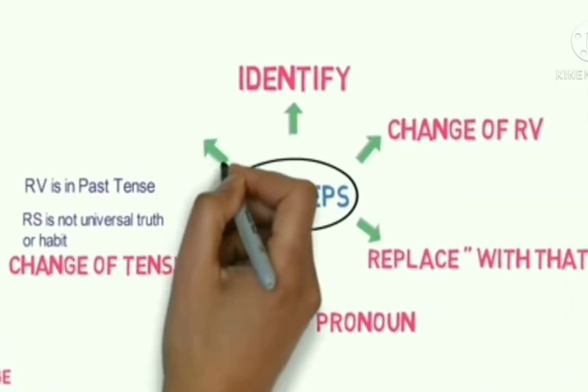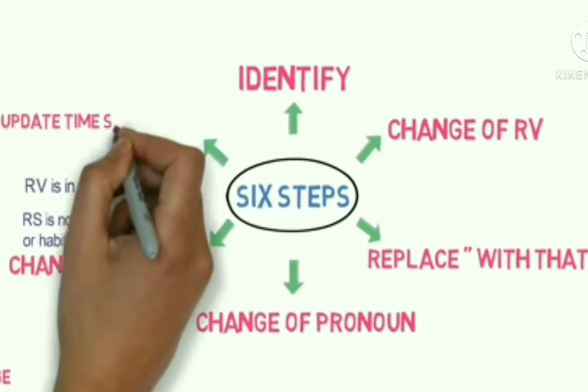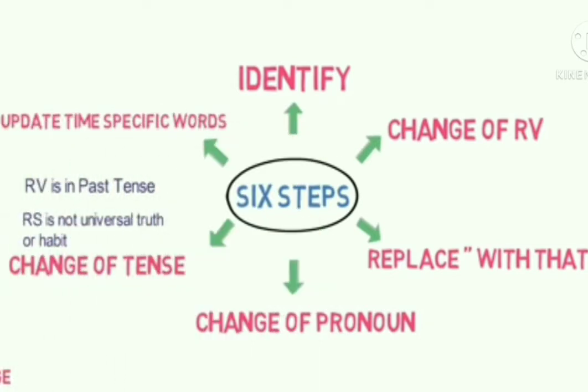Now let's come to the final step, that is change in the words denoting time. Here, words indicating nearness are changed into words showing distance in indirect speech. If these words are present in the reported speech and the reporting verb is in the past tense, then the following changes will occur.